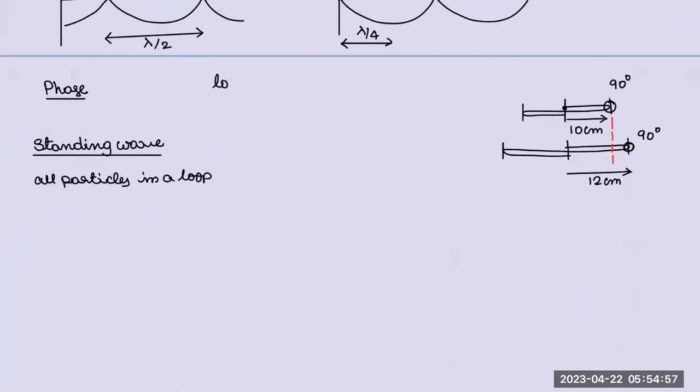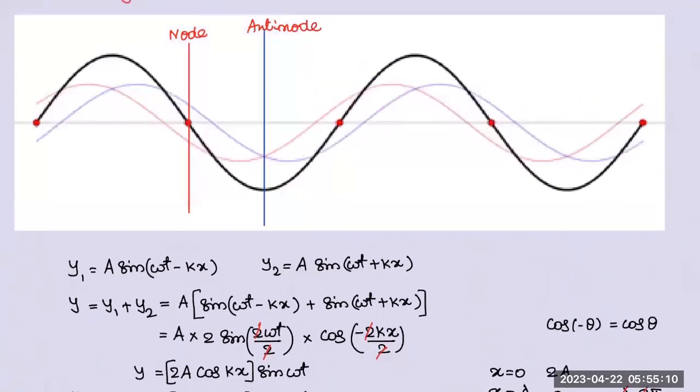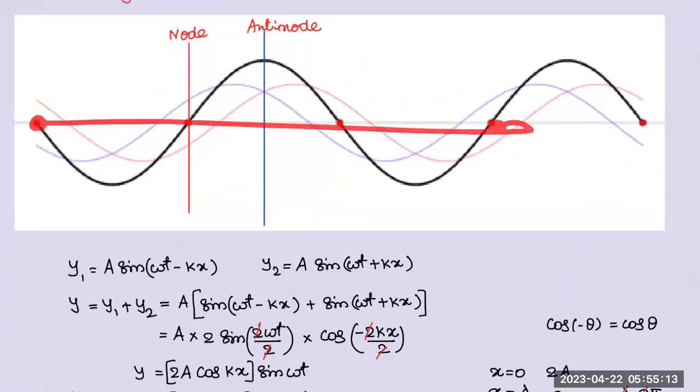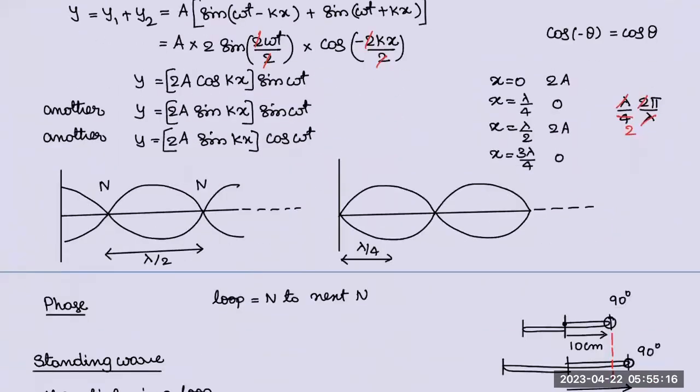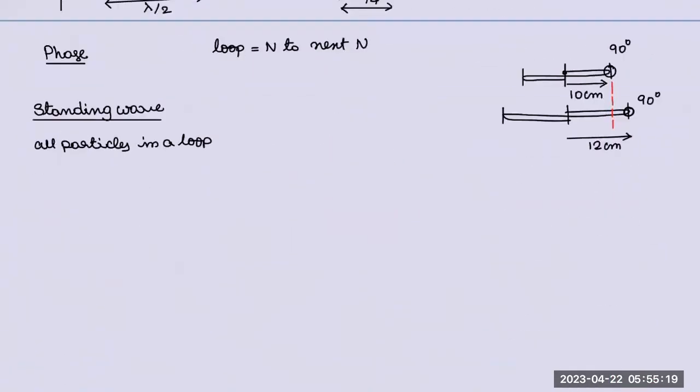What is a loop? I'll tell you. A single loop means node to node. Node to node means node to next node. Because a student may ask, sir, I'll take it this way, this is a node I'll take and I'll take this node. That's not a loop. Two successive nodes, I can say. All particles in a loop will vibrate in the same phase. Okay, they will all be in the same phase at any given time.